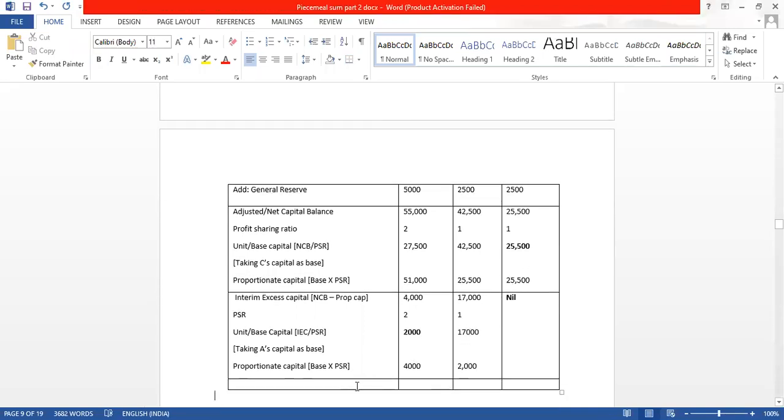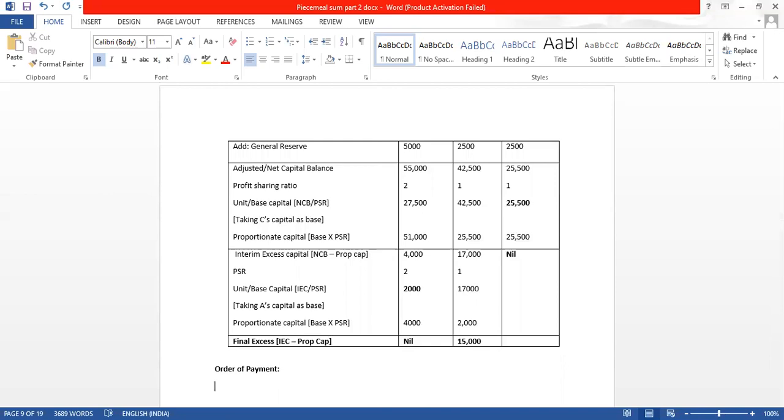So now finally we will get the final excess, which is interim excess capital minus proportionate capital. So interim excess is 4,000, proportionate is also 4,000. Interim excess is 17,000, proportionate is 2,000. So this is coming to 15,000. Correct? With this, our excess capital statement is done.